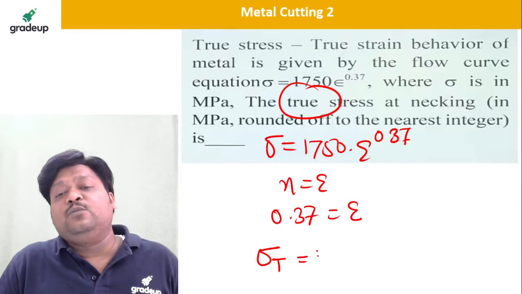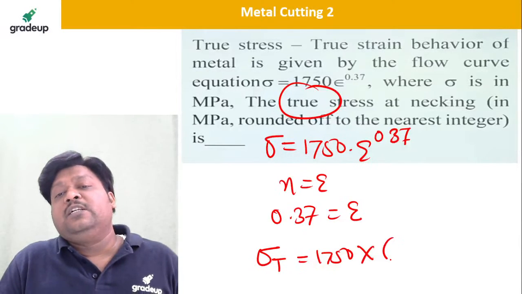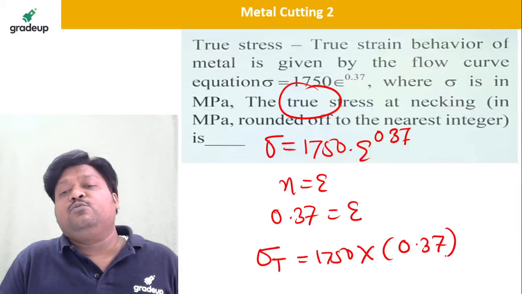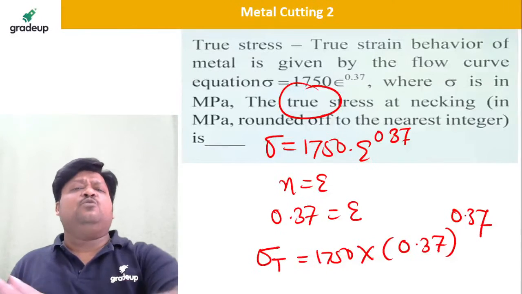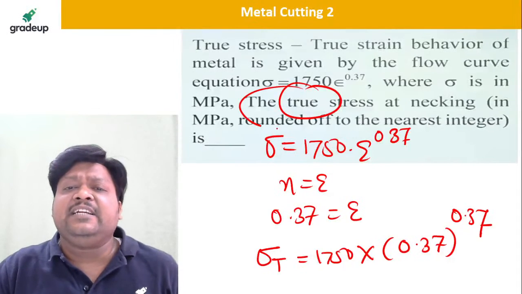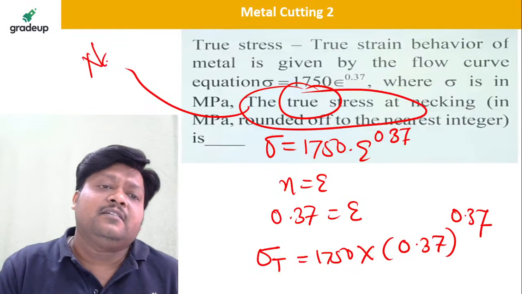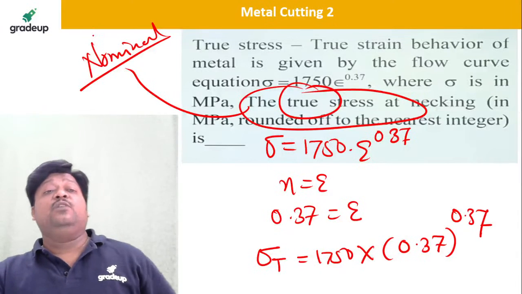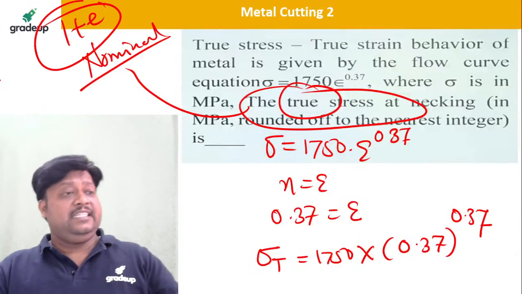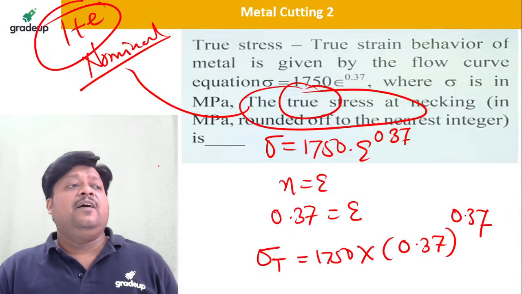Sigma t is equal to 1750 into 0.37 to the power 0.37. Now no confusion. If I say I want the nominal instead of true, then again calculate 1 plus e. Right? Yes, absolutely correct. Vikrant, very good.